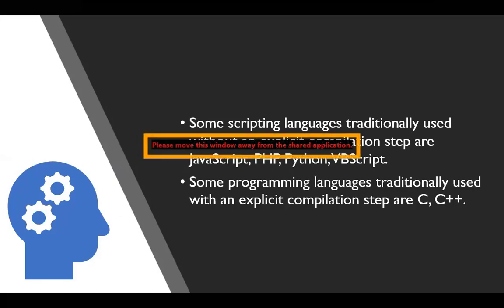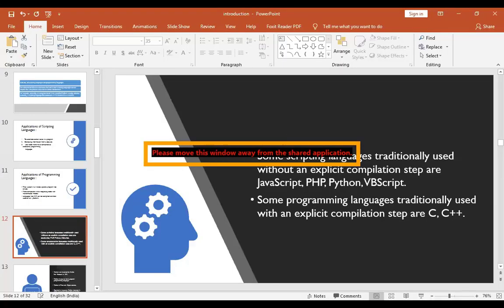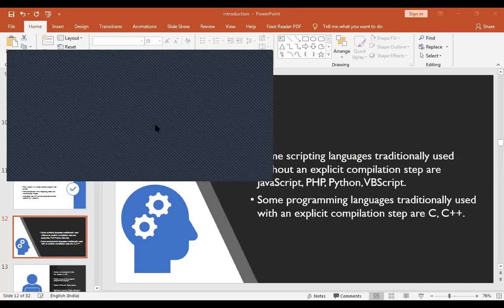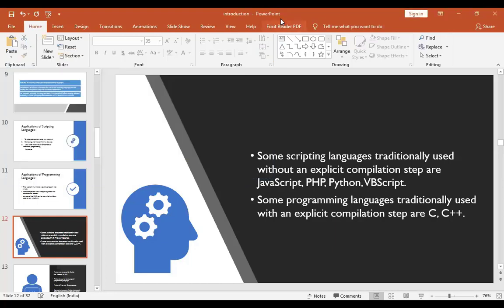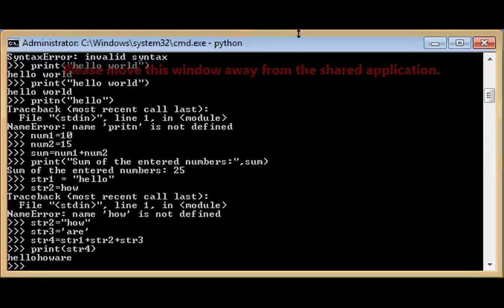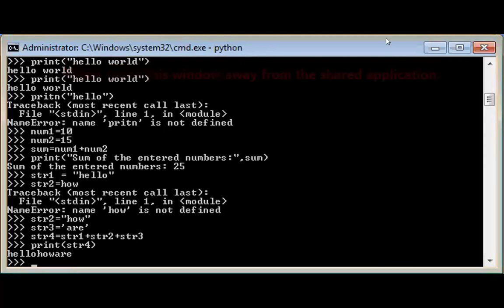I'll stop here explaining the concepts, and now I'm going to share this. One second. New share. Is this command prompt visible to you all? Yes, sir. Okay.